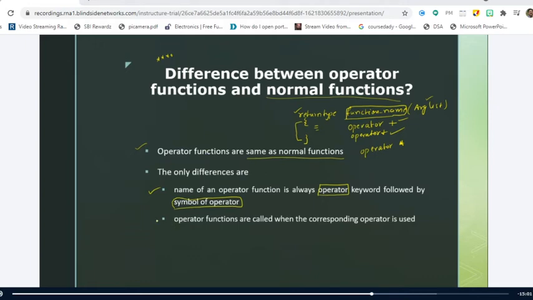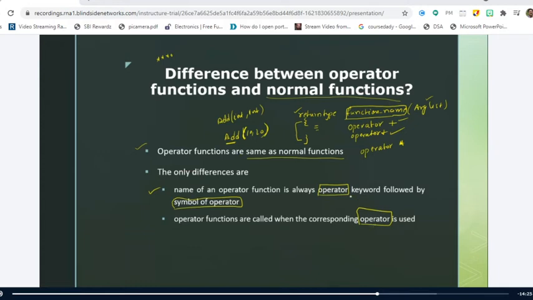And other than that, we have one more difference, which is that operator functions are called when the corresponding operator is used. This is very important. How can I call a normal function? For example, I have a function called add with int, comma int. If I want to call this function, I will write a statement as add of 10, 20. By looking at the name of the function, the corresponding function definition will be invoked.